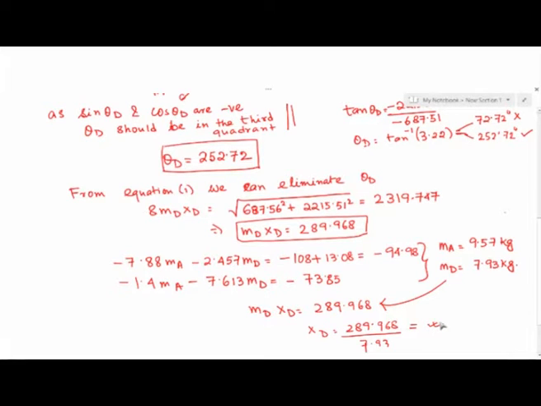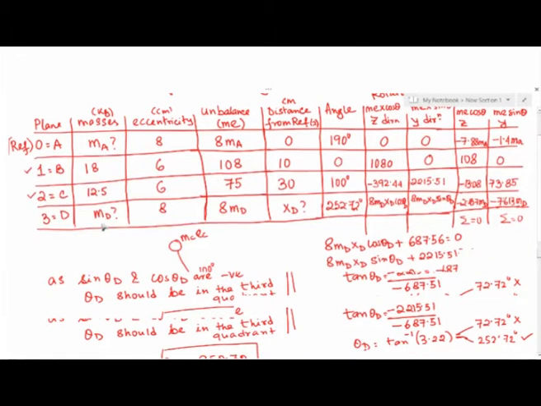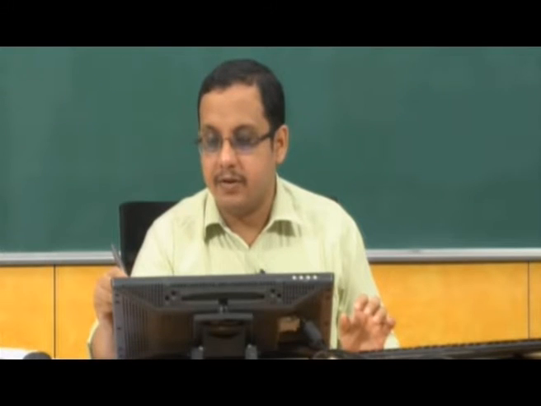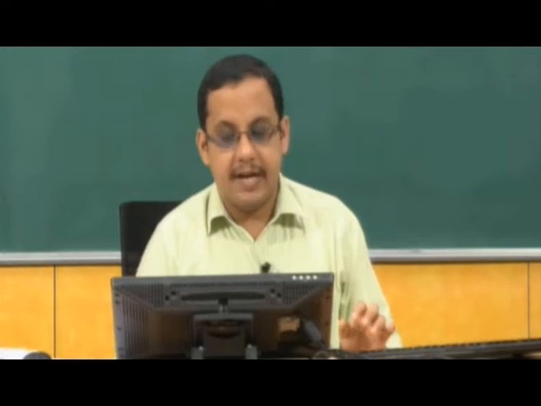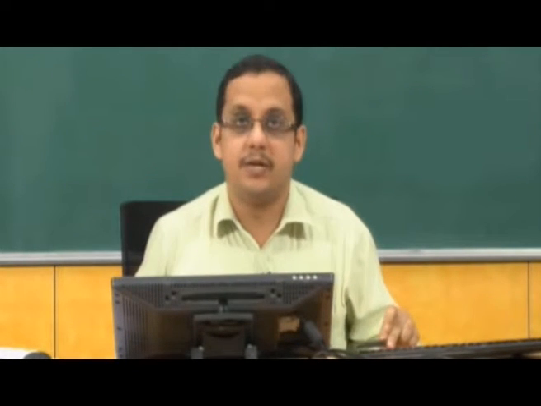Okay. So that completes the calculation. We have determined all the unknowns. MA and MD, which were unknown, have been determined. XD also has been determined. So everything has been determined at this stage, and therefore we have completed the calculation process. Okay. I'll take a pause and wait for your questions if you have any regarding this solution process.